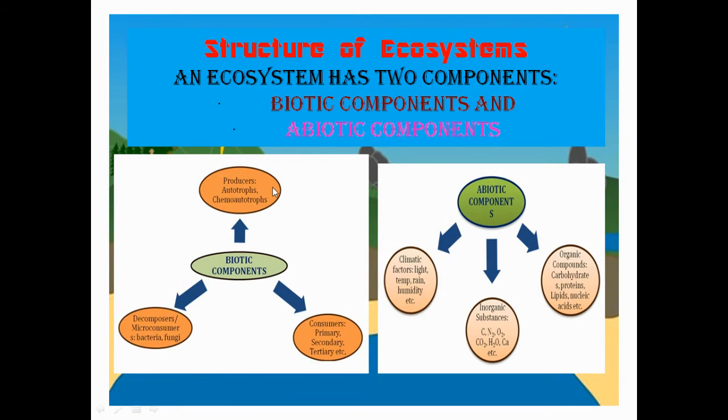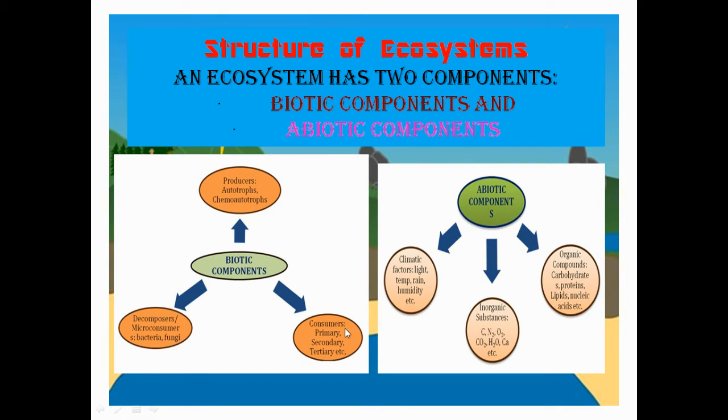Producers are generally autotrophs, meaning they can prepare their own food by the process of photosynthesis or chemosynthesis. Examples are green plants generally. Consumers may be primary, secondary, or tertiary. Consumers means those which are dependent on the plants.